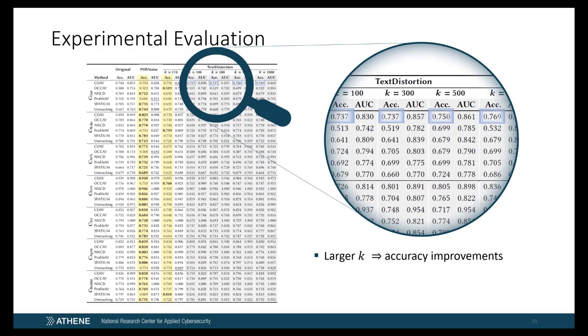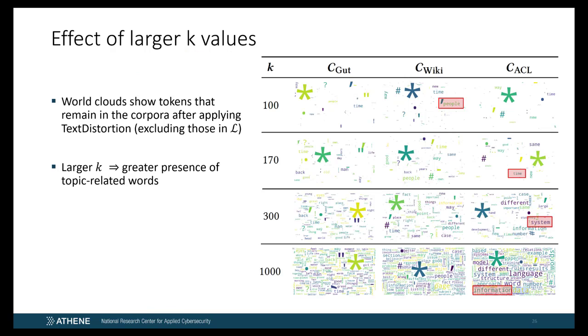We want to clarify that the goal of our masking approach is to primarily ensure that AV method decisions are based solely on stylistically relevant features. To gain a better understanding of how higher settings for k affect the performance of AV methods, we first show how much topic-related text units remain in the documents preprocessed by text distortion.